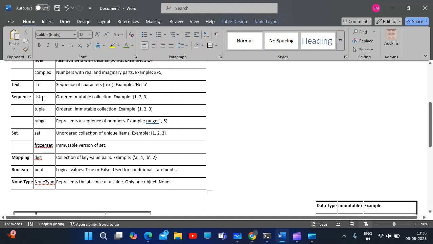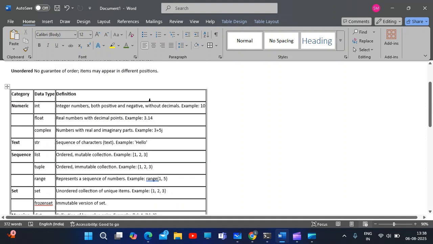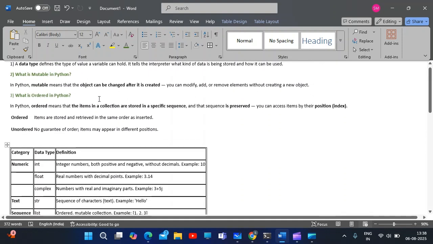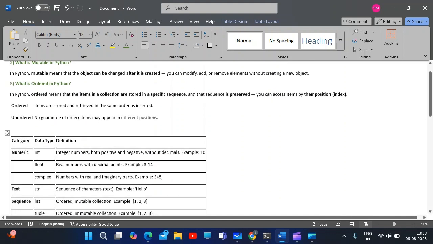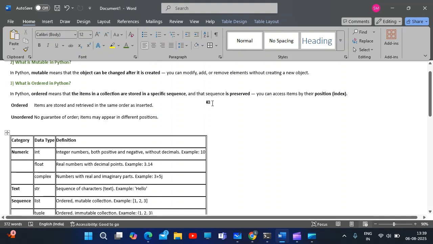Over here, list, tuple, range, which comes under the sequence. Even set is also under the sequence itself. List, it's nothing but ordered, mutable collection of items. So as I have said, mutable is nothing but we are able to modify, order, or add or remove the elements, and ordered means the order is specific, in which it's been preserved.